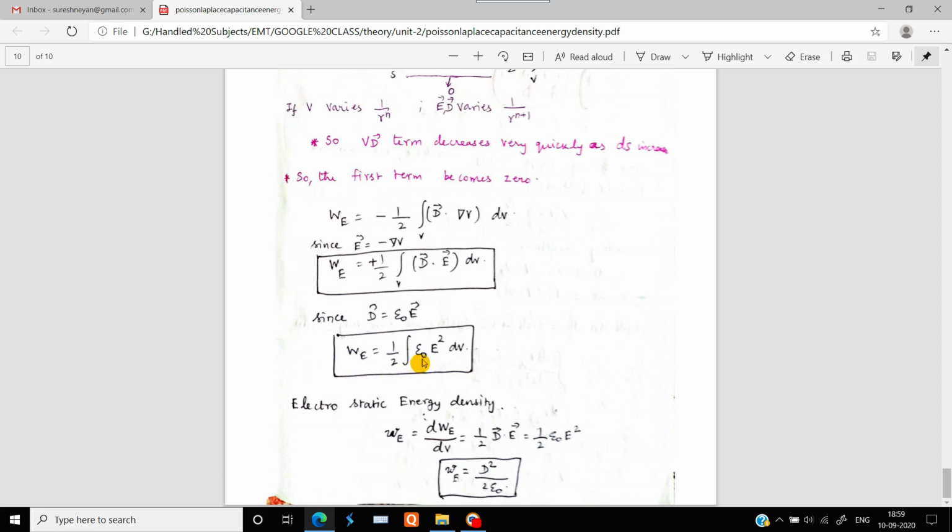If we differentiate this term, the integration and the differentiation cancel each other. So we will be having 1 by 2 D dot E vector. Also we can write 1 by 2 epsilon naught E square. If you rearrange these terms, then we get the electrostatic energy density as D square divided by 2 epsilon naught.